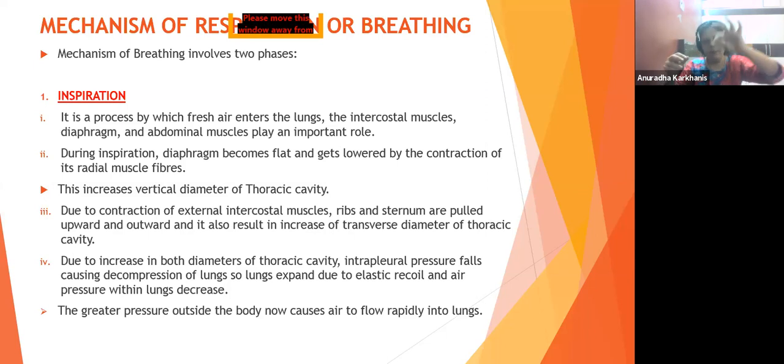Now, when I pull them, when I contract, when my hand will actually contract, squeeze, that time don't you think this will be brought up? So when the external intercostal muscles will contract, they will pull the sternum also and the rib cage also upward and outward. It is contraction of it which is going to cause.